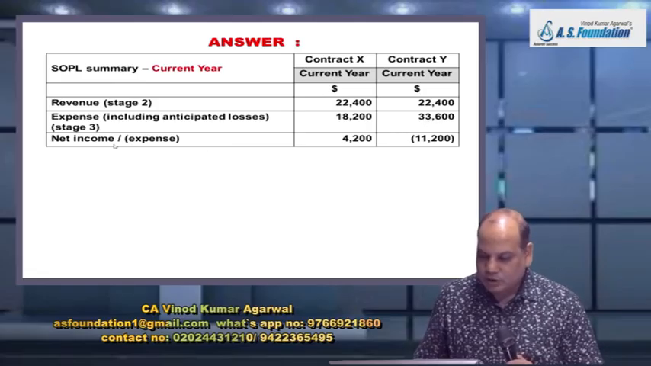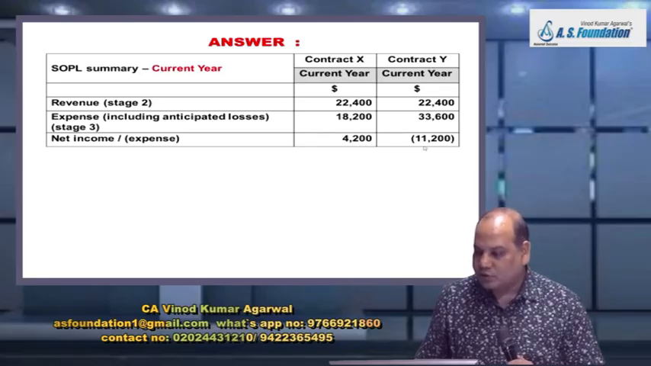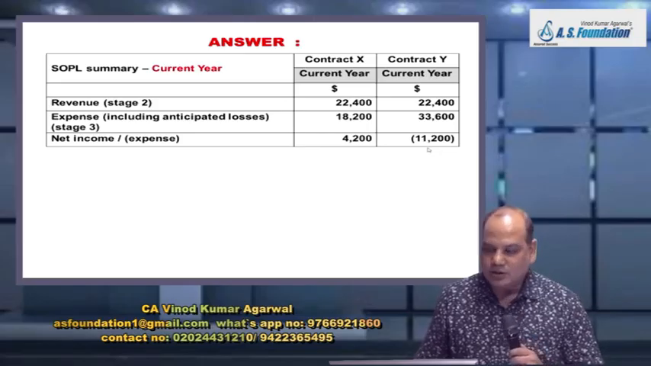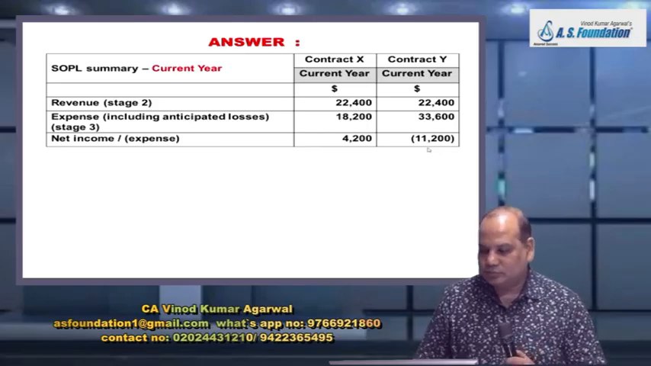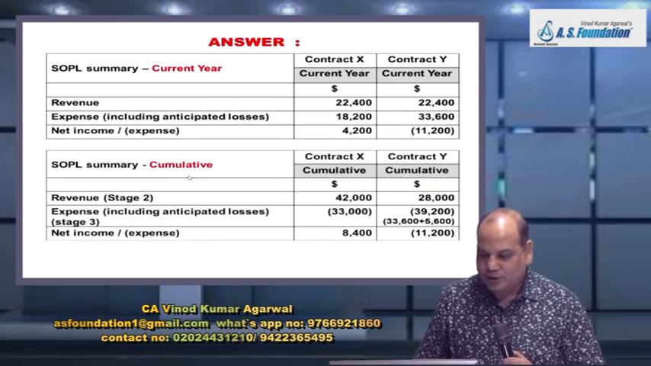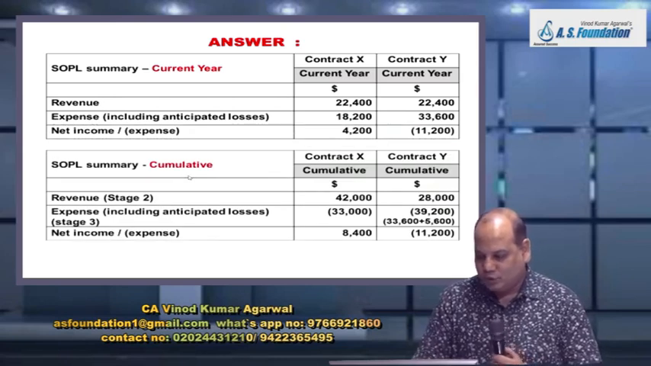Therefore, net income, first project X 4200, project Y must show 11,200 as the answer. This is for current year. Now come to cumulative effect for both the years.